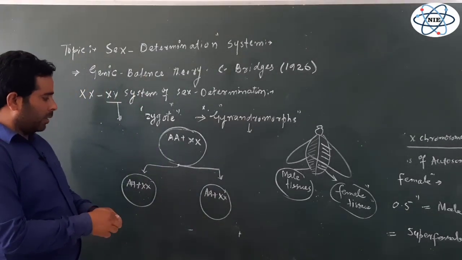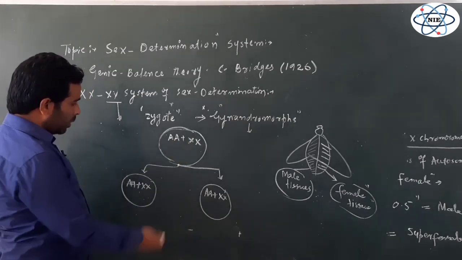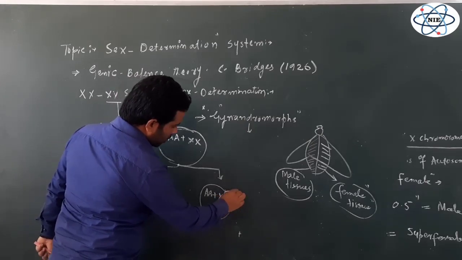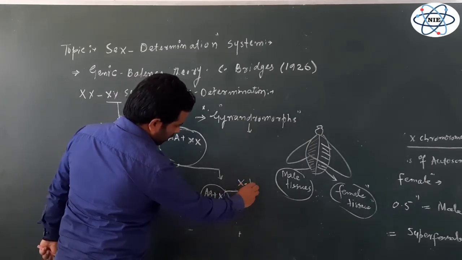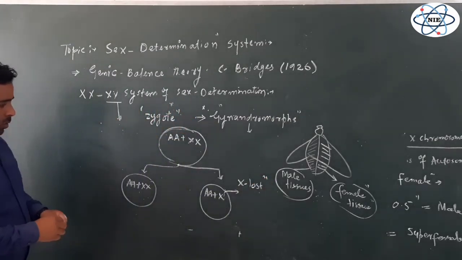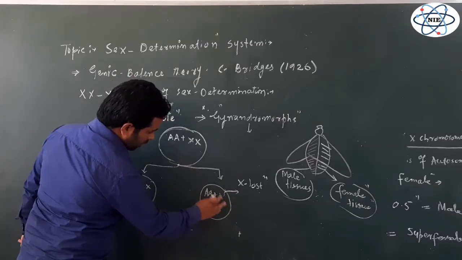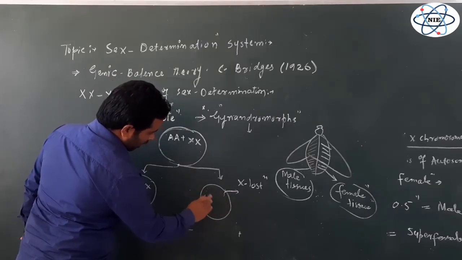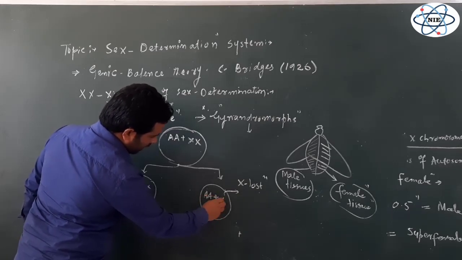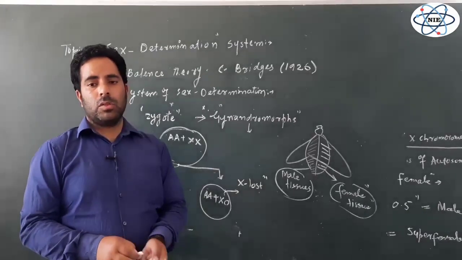But sometimes what happens is, when this first cleavage occurs, from one cell, one X chromosome is lost. And when one X chromosome is lost, obviously the cell will have two sets of autosomes, plus X and 0. 0 means nothing. That means it has lost one of its X chromosomes.